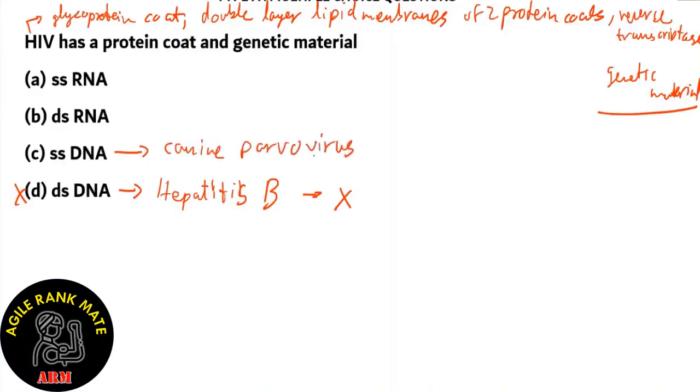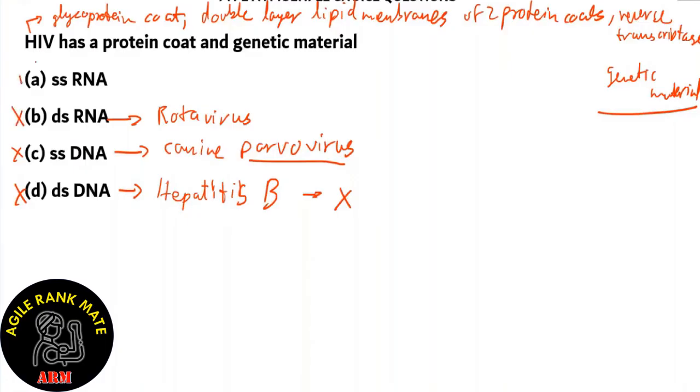Now, this belongs to a family called parvoviruses, so option C is also incorrect. What about option B, double-stranded RNA? Double-stranded RNA is found in a family of viruses known as rotavirus, which is completely different from the family of HIV, which is retrovirus. So option B is incorrect.